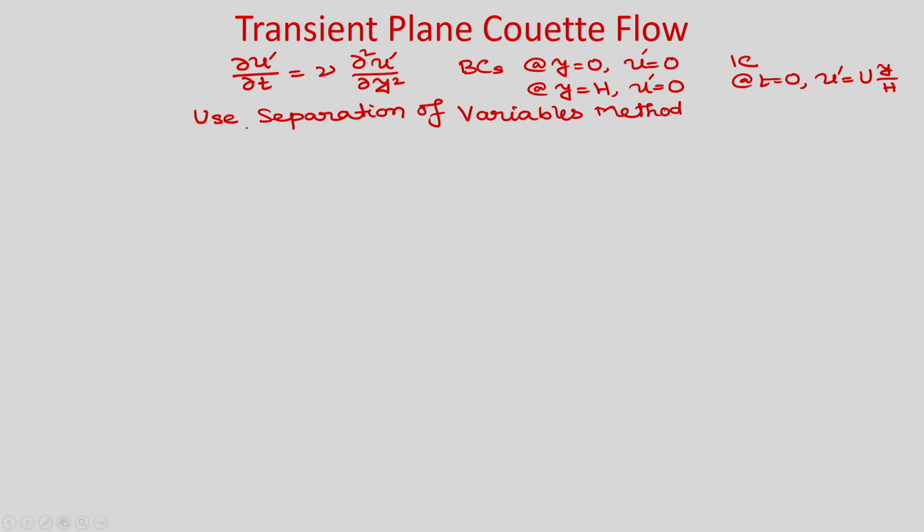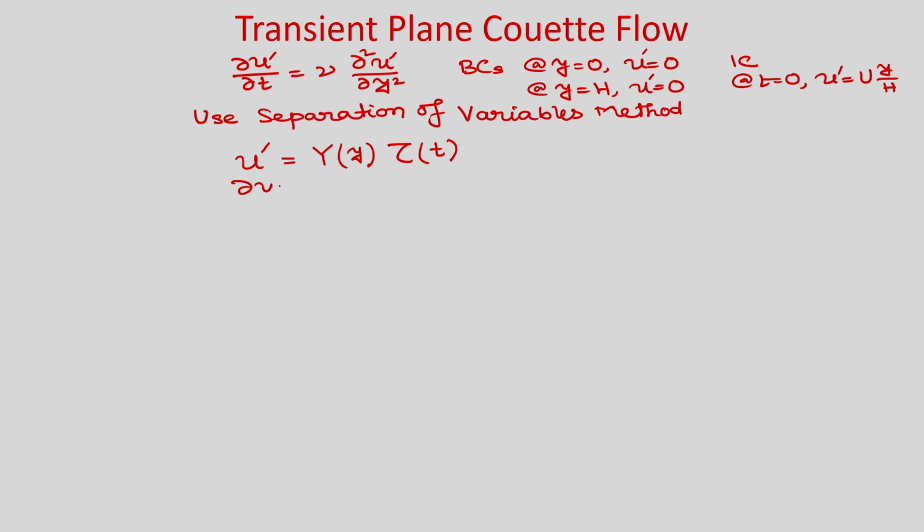Now, we will use separation of variables method. Okay. So, now we can use separation of variables method, as the governing equation is linear and homogeneous, and boundary conditions are homogeneous in y direction and it is finite direction. So, we will find the solution u prime as product of two solutions, Y which is function of y only and tau which is function of t only. So, you know that in separation of variables method we write the solution as product of two individual solutions, where Y is function of y only and tau is function of t only.